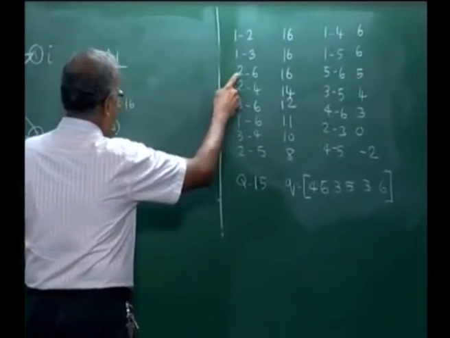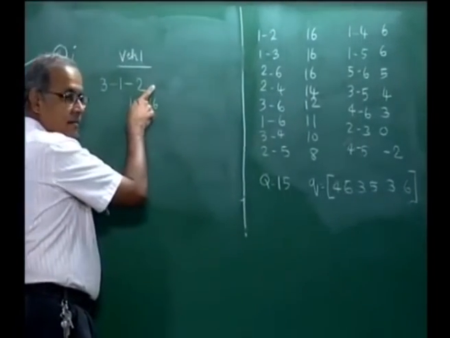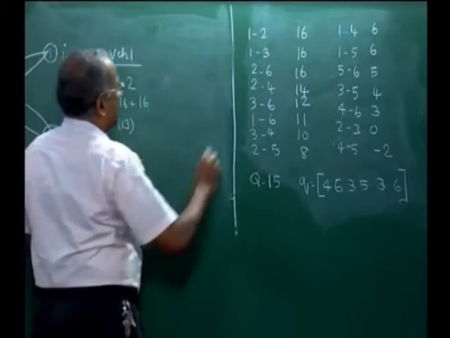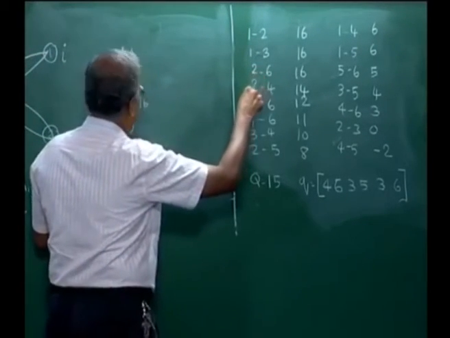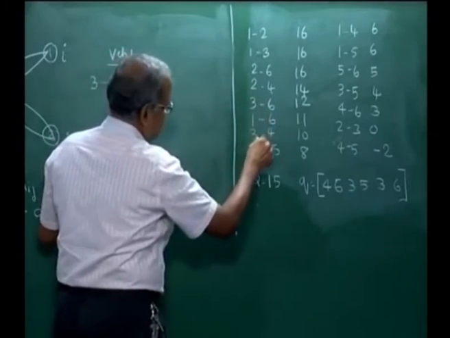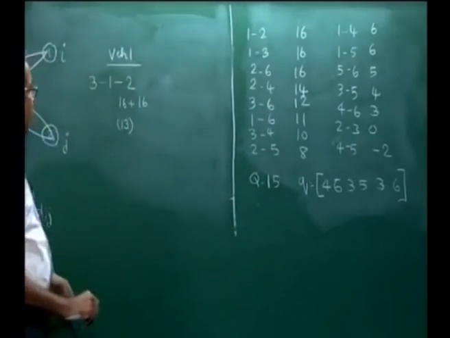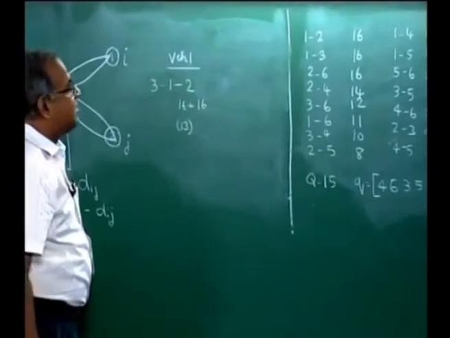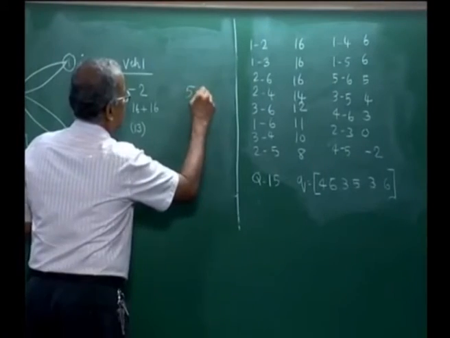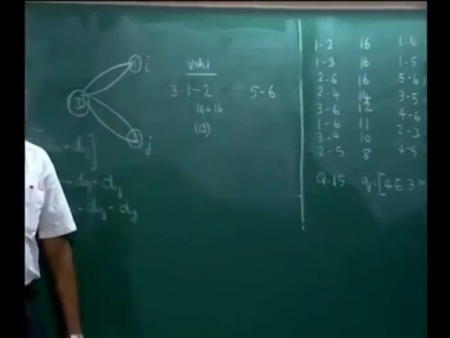Then we look at 2 and 6. So, we can try and add 6 here, but we cannot do it because the capacity will be exceeded. Similarly, we cannot do 2 4, we cannot do 3 6, we cannot do 1 6, we cannot do 3 4, we cannot do 2 5, we cannot do 1 4, we cannot do 1 5, and the next thing we can do is 5 and 6. But we have to put them in a separate vehicle.